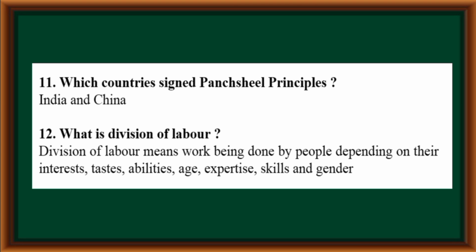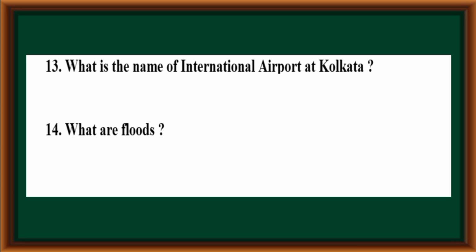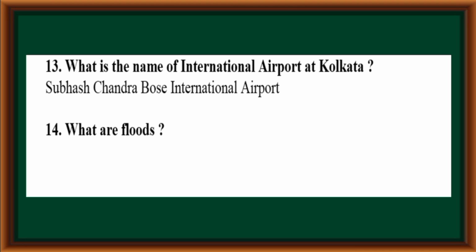What is division of labor? Division of labor means work being done by people depending on their interests, taste, abilities, age, expertise, skills and gender. What is the name of the international airport at Kolkata? Subhash Chandra Bose International Airport.